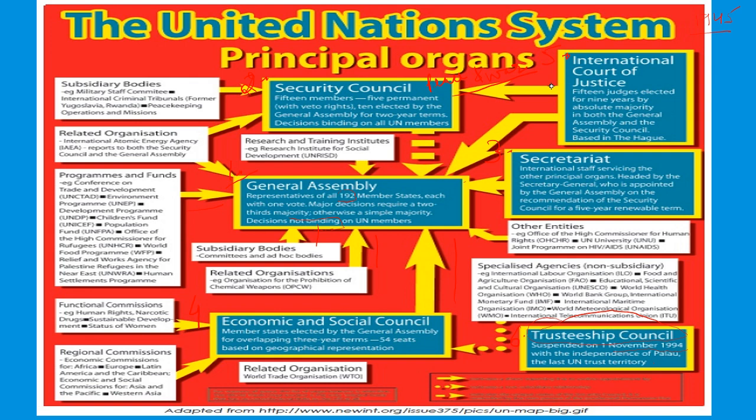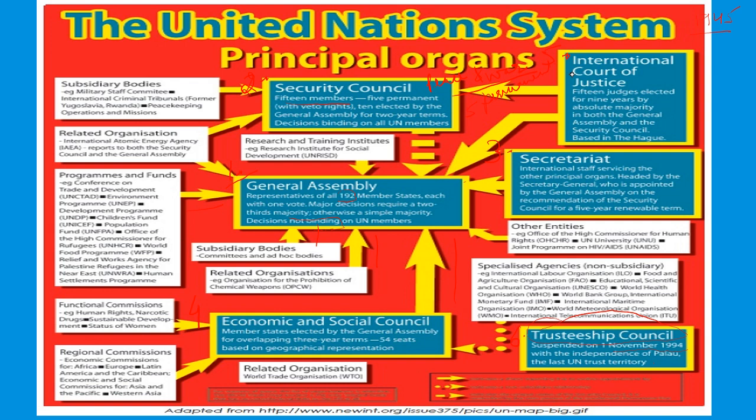There are 15 members in the Security Council, 5 permanent and 10 non-permanent. The 5 permanent members, P5, I have very often told you who they are. To repeat, it is USA, UK, Russia, France and China.